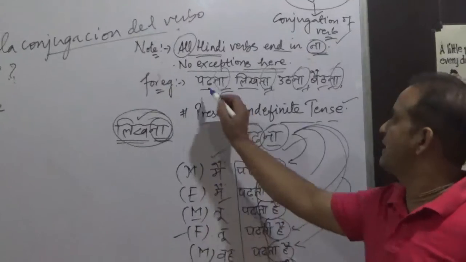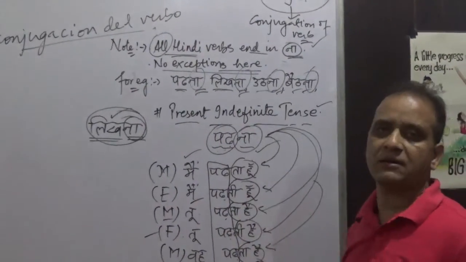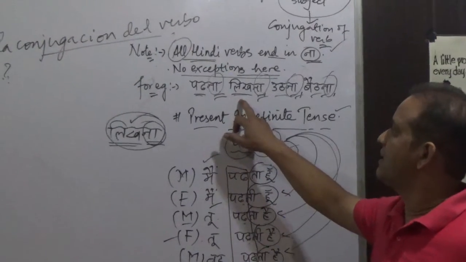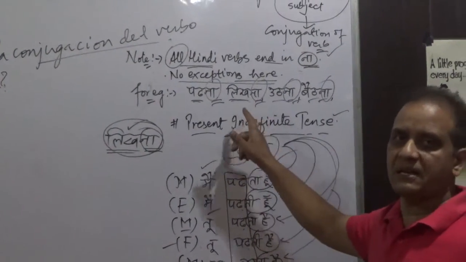So whatever is left before, that is the stem part. So in padna, pad is the stem part, na is the ending part. Likhna, lik is the stem part, na is the ending part. Like that.